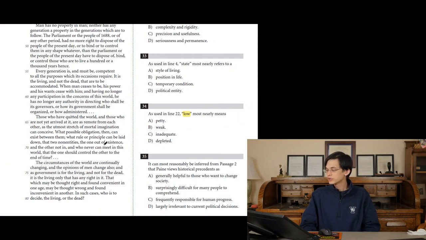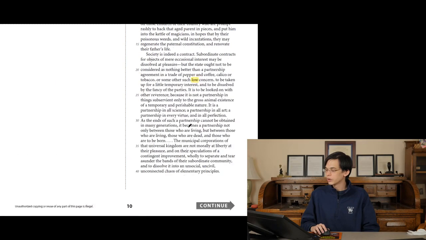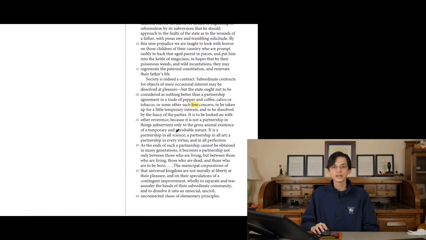Question number 34 on the reading portion of College Board's Test 4. As used in line 22, "low" most nearly means. Another vocab question. Identify the word in the passage. Read around it for context. Come up with your own definition to replace that, your own synonym. And only then do you look at the other answer choices, plug it back into the sentence, and see which one maintains the original meaning of the original sentence.